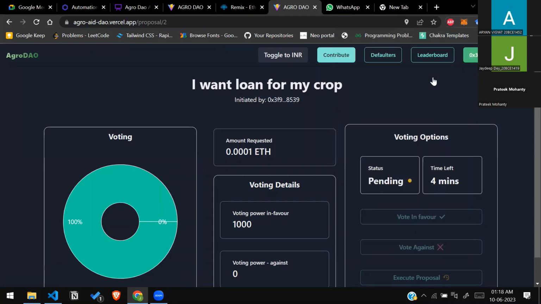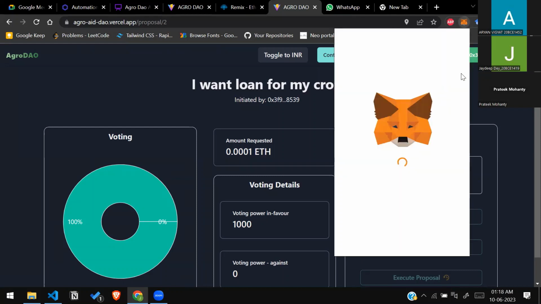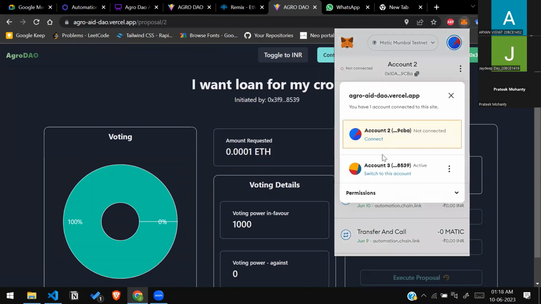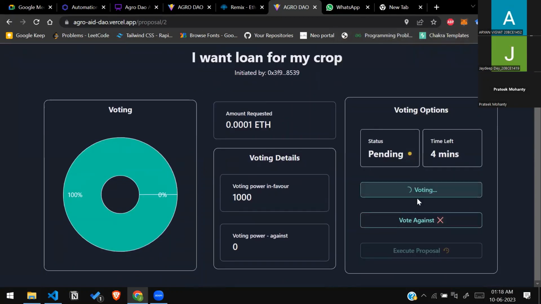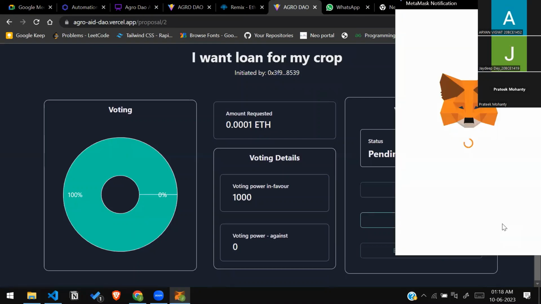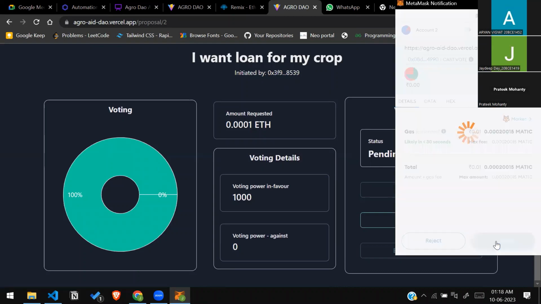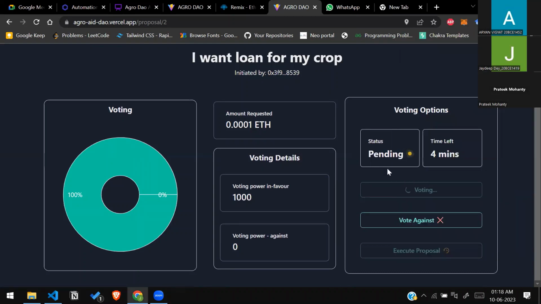Now we can see the voting has been done. There's a 100% clear vote. This is for demonstration purposes. As and when the voting continues, this percentage will change in the chart. This is the actual proposal page, where we have options of executing the proposal, voting for the proposal, and voting against the proposal.